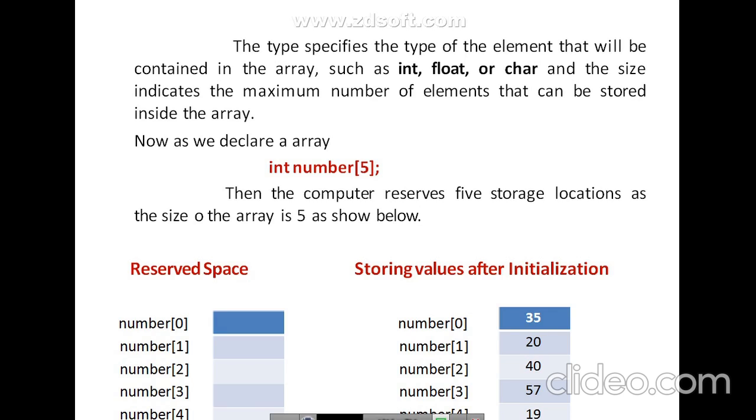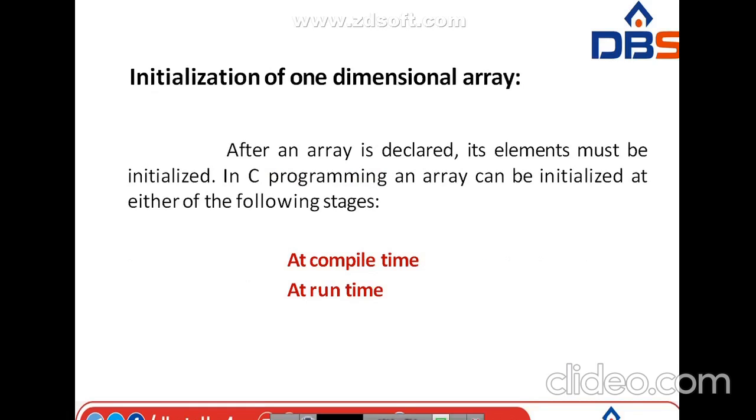For example, if I have given 5 elements like 35, 20, 40, 57, 19, then it will be stored into the memory as: number[0] is 35, number[1] is 20, number[2] is 40, next number[3] is 57. Like this we are going to store into the memory.